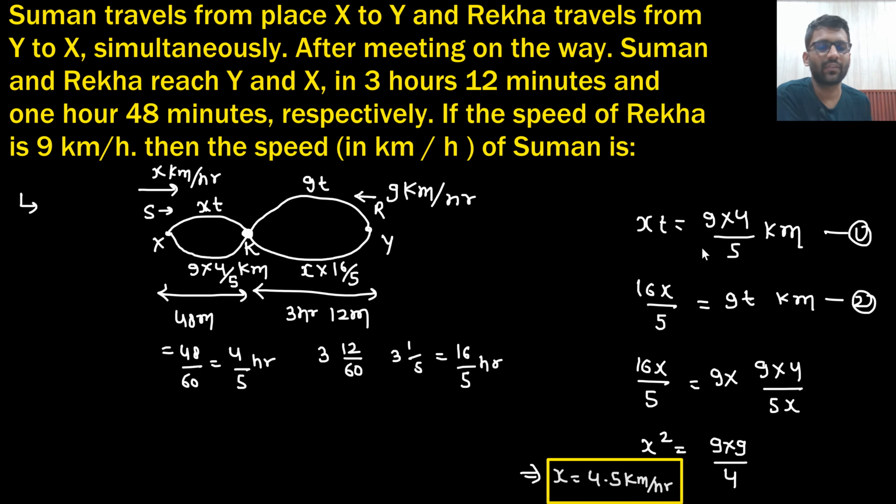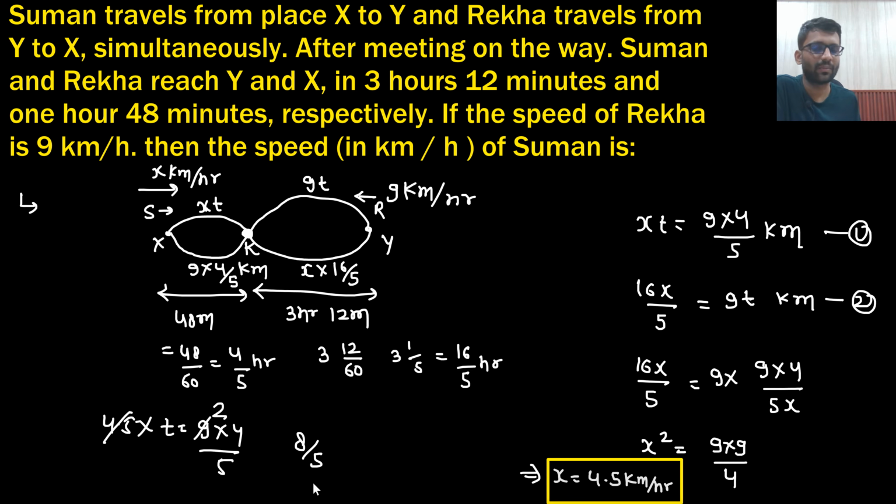And if they had asked after how much time they would meet, after meeting on the way, then what would be the answer? You can get time t from here. What would that time t be? 4.5 into t is equal to 9 into 4 by 5. So basically this would be 8 by 5. So after 8 by 5 hours they must have met. That means 1.6 hours. So these kinds of questions can be asked.